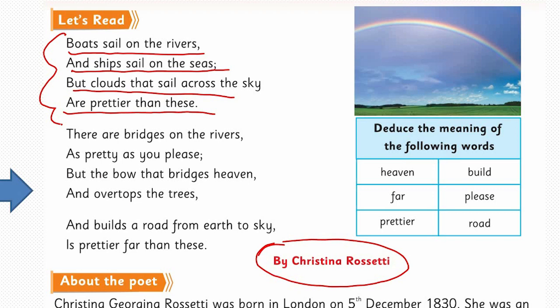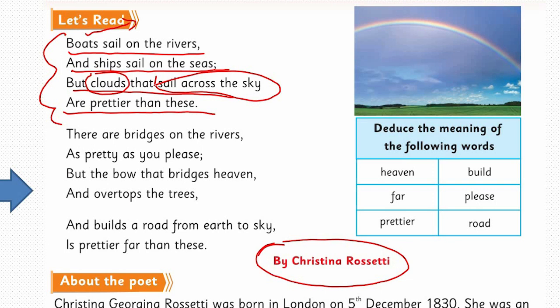That boat sails on the river. The boat which is made by the man. This poem is actually about man-made versus nature. The things which are provided to us by nature and the things we have made by man. So the boats are made by man and ships sail on the sea, but the clouds which are natural sail across the sky. How do they sail? They run along by air.